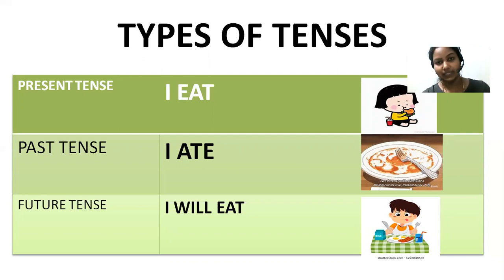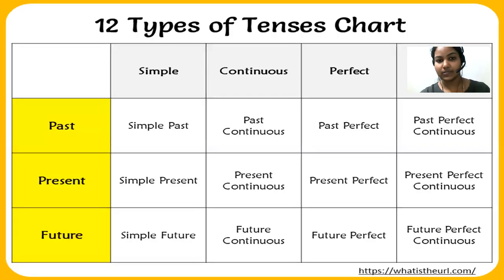Will eat is another verb form which shows the action is happening in the future. Like this, the verb changes according to the tenses. Basically we have three main tenses, which are further subdivided, so totally we have 12 types of tenses.